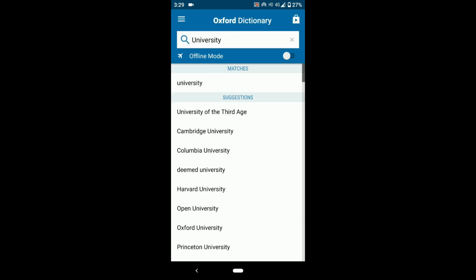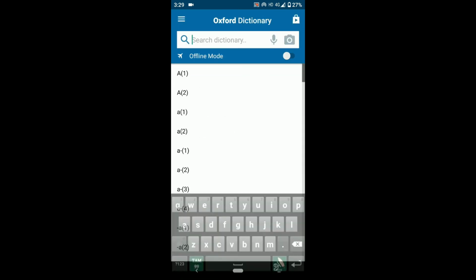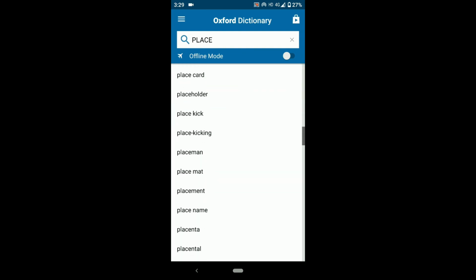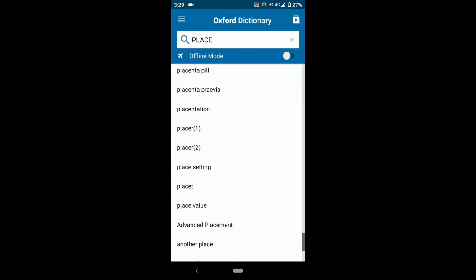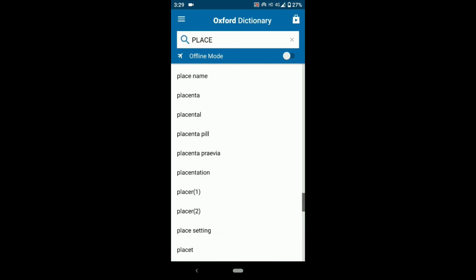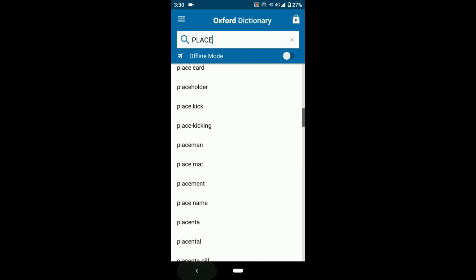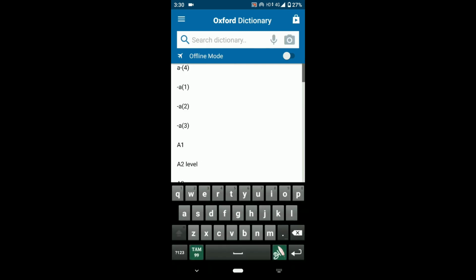After this you can open some other word also. I'm going to go with a simple word called place. You can see the suggestions will come like that. Let's search in this suggestion. Let's go with placement. You can see noun, a British one. You can also see the origin here. If you don't see it, comment in the comment box so that I can see what happens. After you click on this, you can search for one more meaning here.